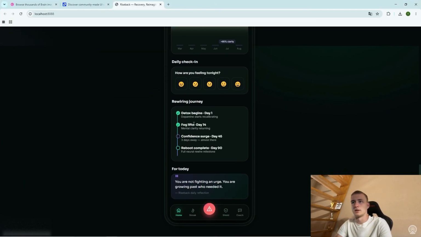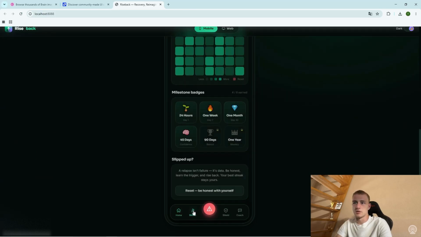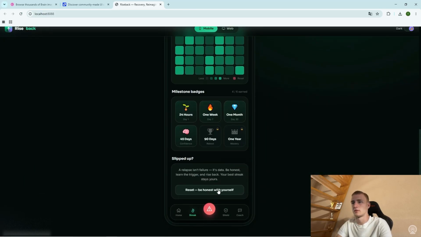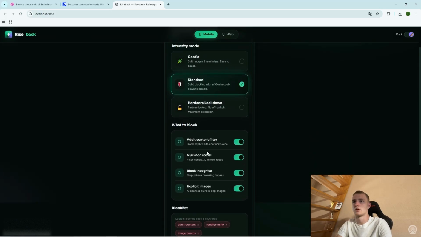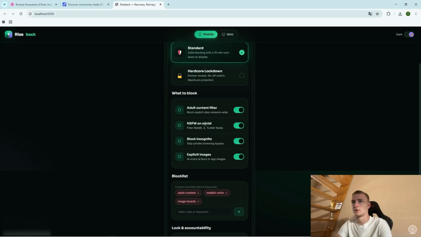Okay, then what else we've got here? Not much. Okay, let's check out the streak. Okay, this looks good. This looks good. Blocker modes. Here we've got auto content filter.